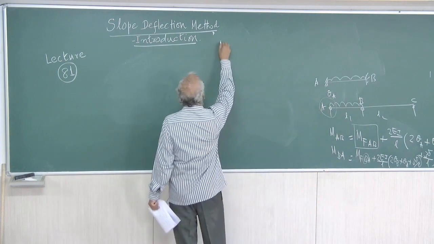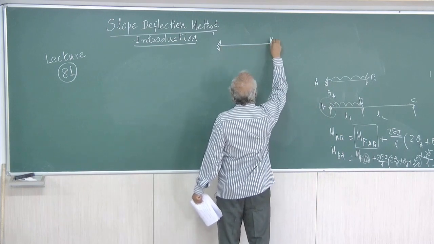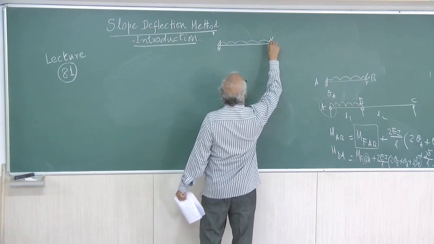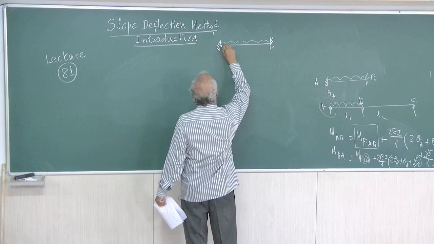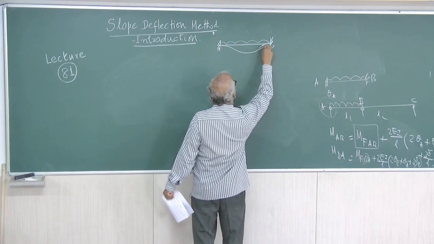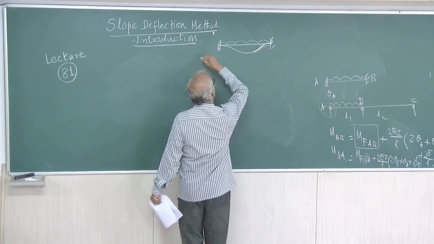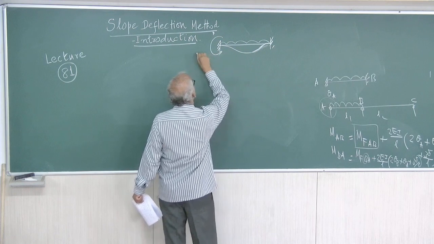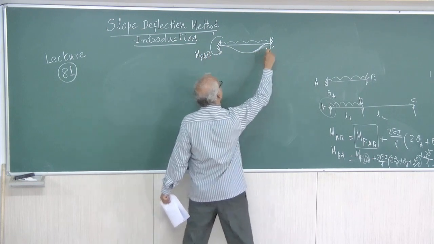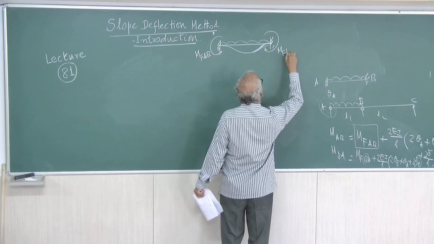Initially we have fixed, maybe UDL or whatever it may be, and here the slope is 0. So we will have M of AB, and here M of BA.